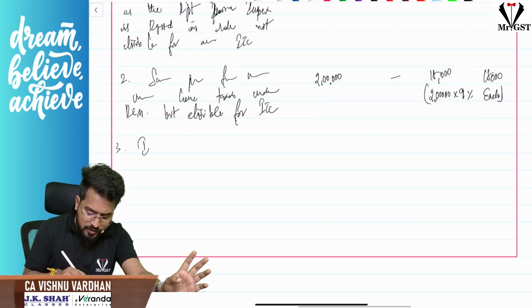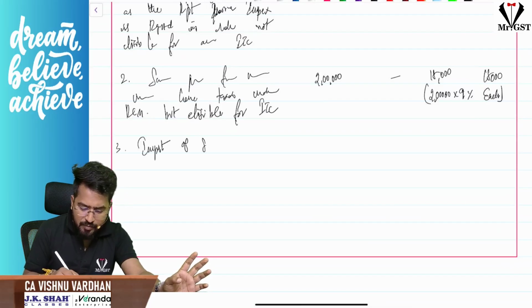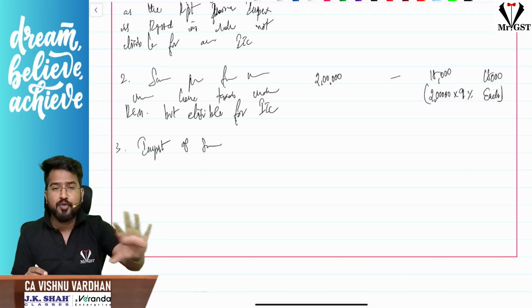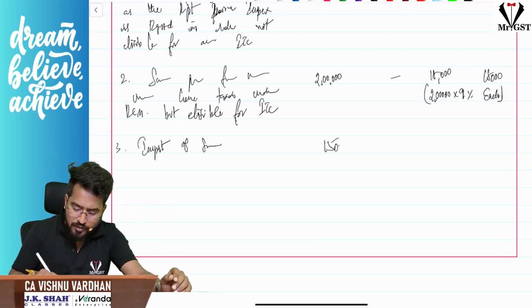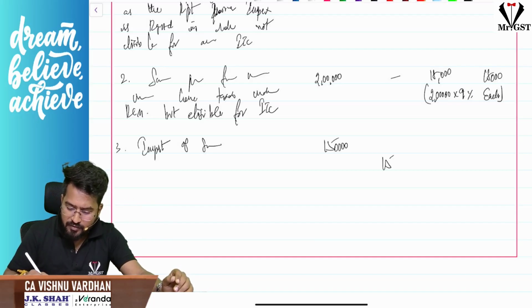Okay, next, import of services. Guys, I repeat, write down the reasoning, particulars, everything properly, and come to amount column. 1,50,000. IGST 1,50,000 into 18%.